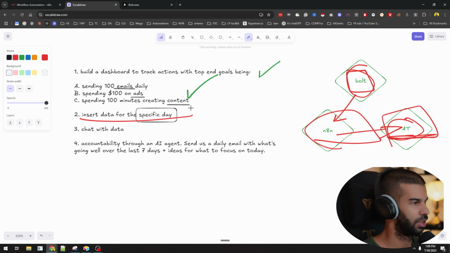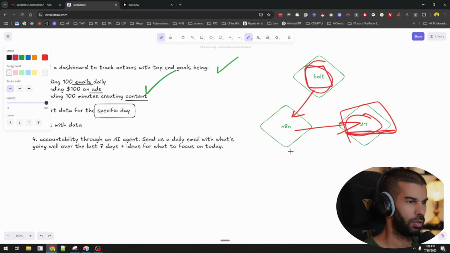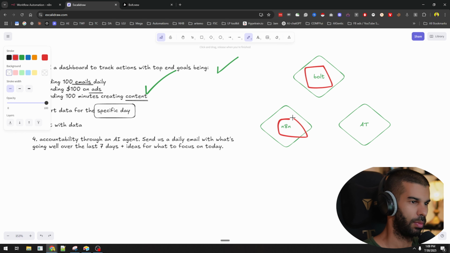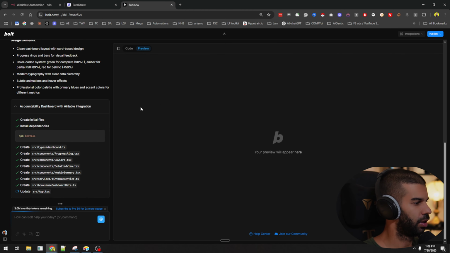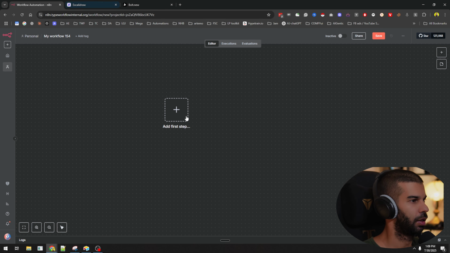So we're inserting data through the automation done in n8n, which in a way can be great, because we can also have different functions and formulas included or updated in Airtable through n8n. So I think that's the plan right there. This is still creating stuff. And yeah, let's think about this.